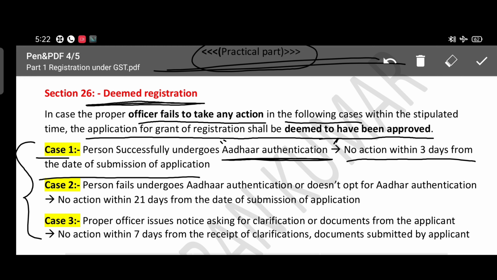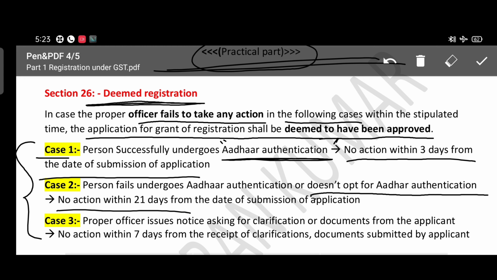In case the person fails to undergo Aadhaar authentication or doesn't opt for Aadhaar authentication, it will take 21 days in general. And after 21 days, if the department has not taken any action on the application applied by the taxpayer, then it will also be treated as a deemed registration. The GST portal will automatically accept the GST registration.